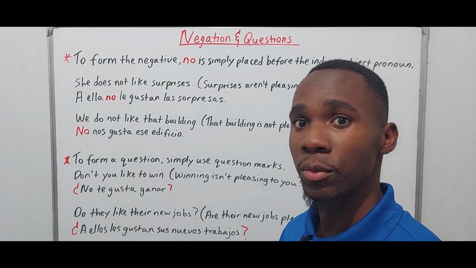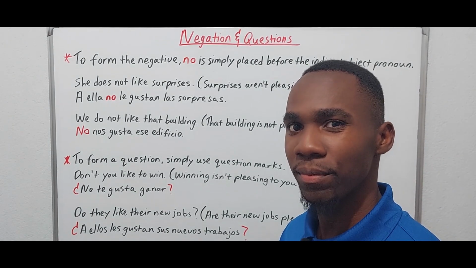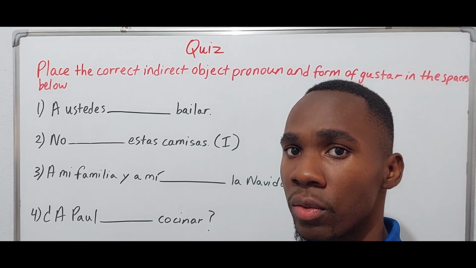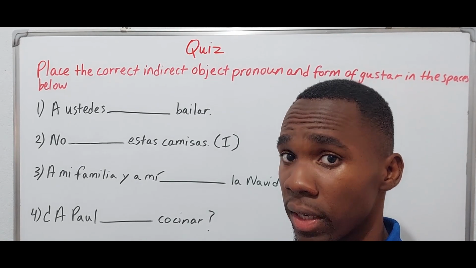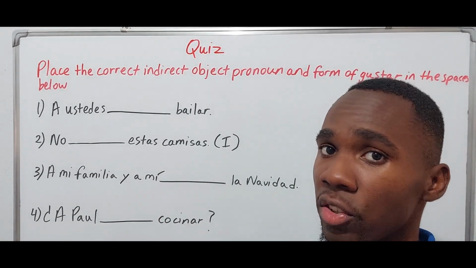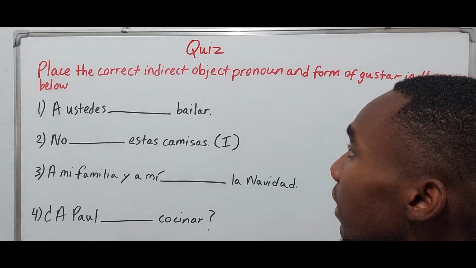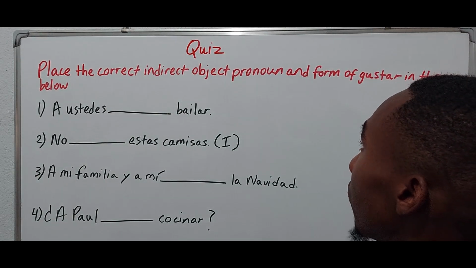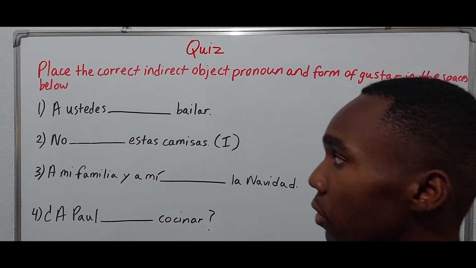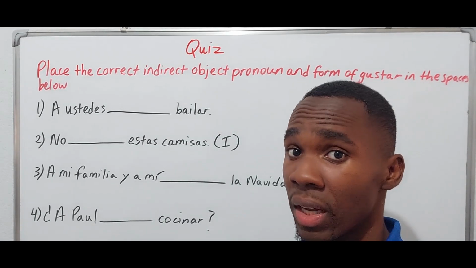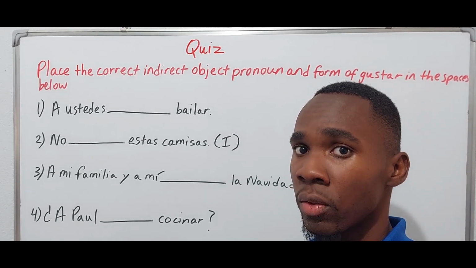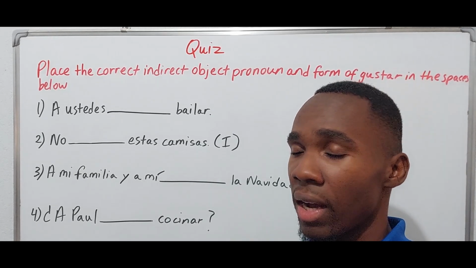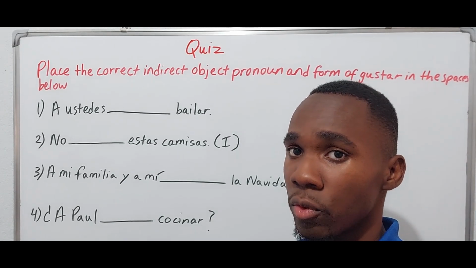Now we're going to proceed to a quiz. So we move on to the conclusion, which of course is the quiz. So now it's time to see how much you really understand. Alright? So let's look at the instructions. Place the correct indirect object pronoun and form of Gustar in the spaces below. So this means that you have two tasks. You have to first choose the correct indirect object pronoun, and you have to place the correct form of Gustar.